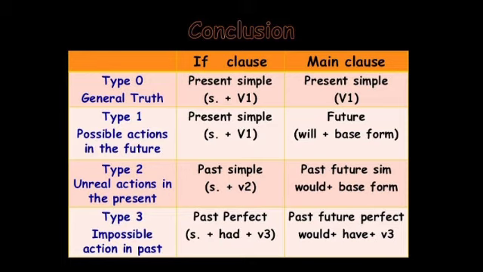And type 0. Type 0 means these are the conditional sentences used to express general truth, universal truth, fact. Sun rises in the east, sun sets in the west. All these are general fact, general truth. So, to express these kind of sentences, we use the format in if clause subject plus V1. If the sentence in if clause is subject plus V1, in the main clause the same first form of the verb